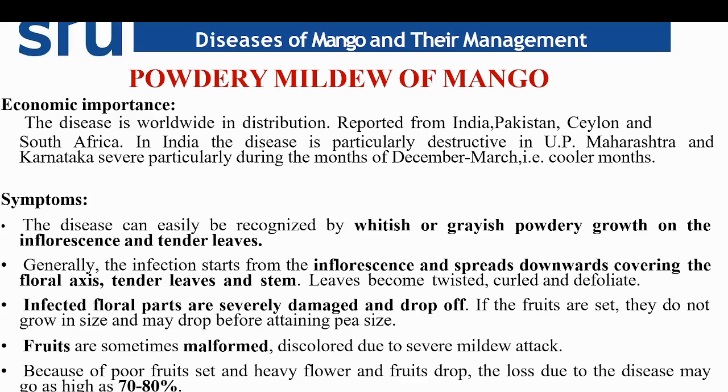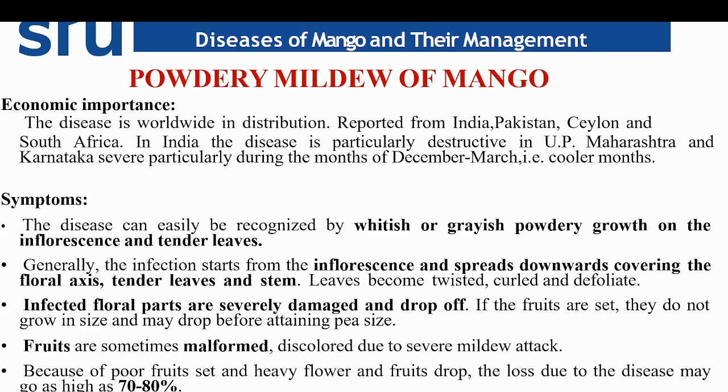Coming to the major symptoms of powdery mildew in mango, the disease can easily be recognized by whitish or grayish powdery growth on the inflorescence and tender leaves. Generally, infection starts from the inflorescence and spreads downwards, covering the floral axis, tender leaves, and stem region. Leaves become twisted, curled, and malformed, and finally premature defoliation will occur. Infected floral parts are severely damaged and will drop off.